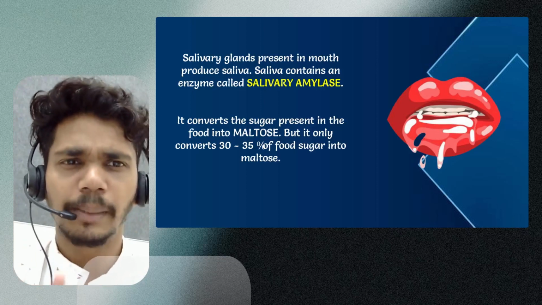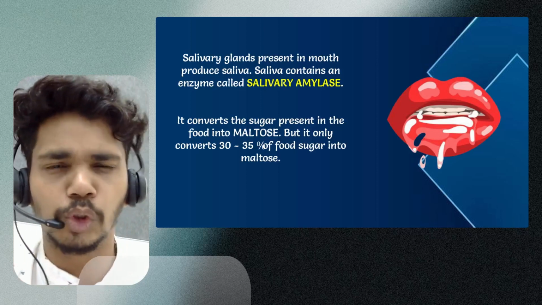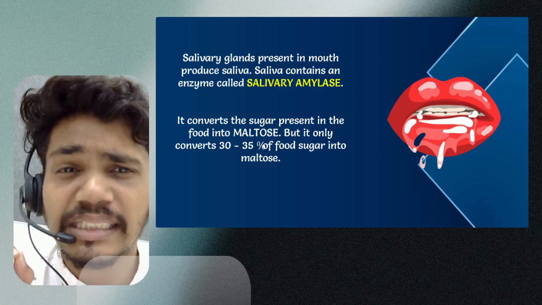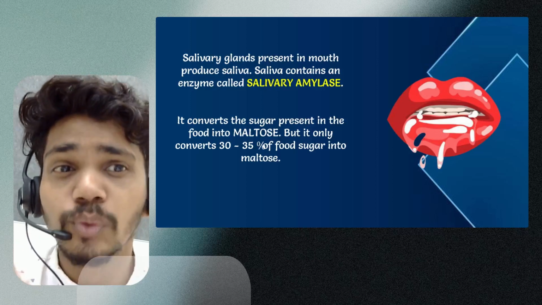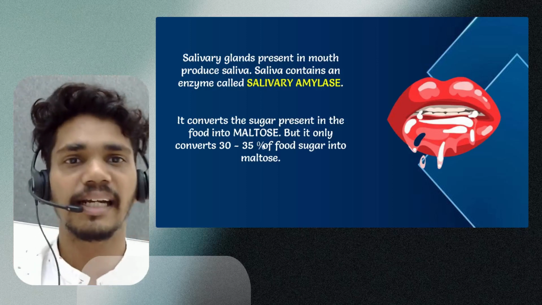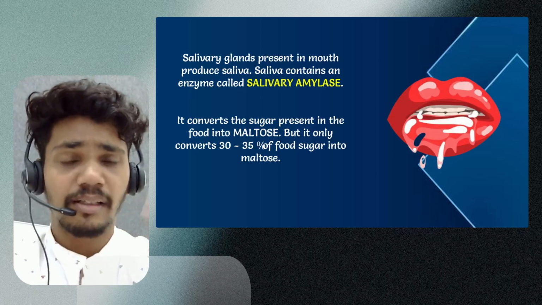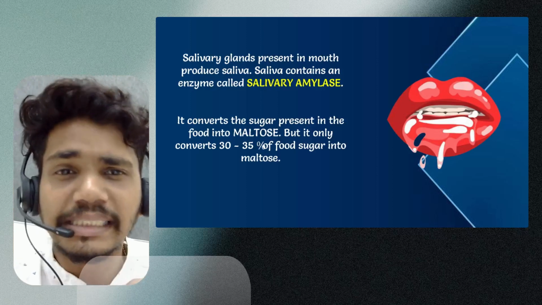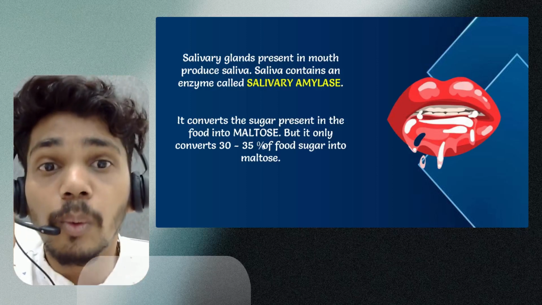It converts the sugar present in the food into maltose. Sugar will be converted into what? Maltose. But it only converts 30 to 35% of the food sugar into maltose. It's not able to convert everything because it's just the starting, right? Ingestion is just starting. In the mouth, where there is saliva, it's converting the sugar into maltose. How much percent? 30 to 35% only.